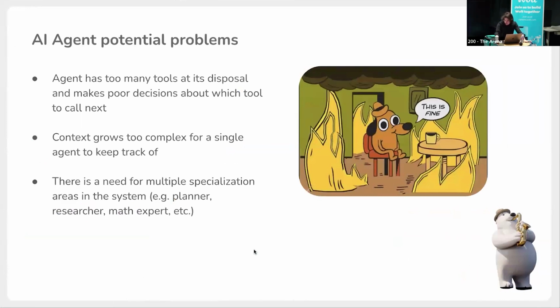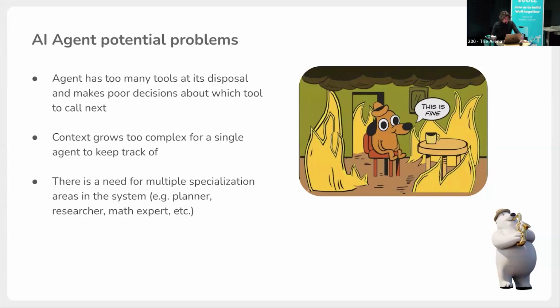But yeah, we can write these agents, but eventually we're probably going to face some problems, right? AI agents are not some magical tool that can solve all your problems and be universal. So in this architecture, what problems are we going to face? If our agent becomes too complex, with too many tools and too many functions, it will eventually make the LLM model make poor decisions about which tool to use. Because too much stuff and a huge context is not great, it's going to be confused.